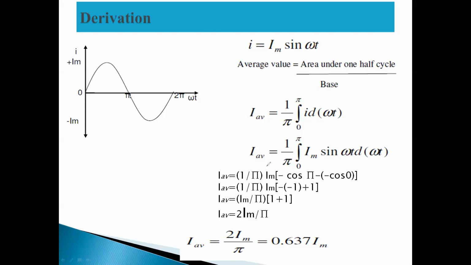Next line. Again you write the same thing. I average equal to 1 by π into Im, take an open bracket. In this you write minus cos omega t.